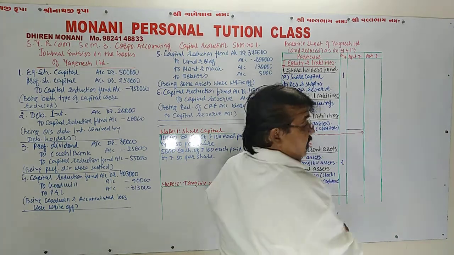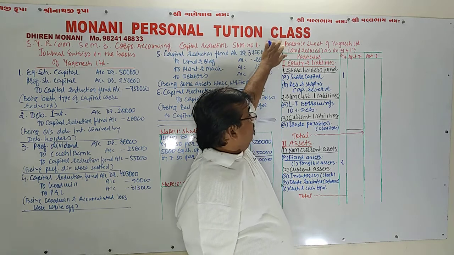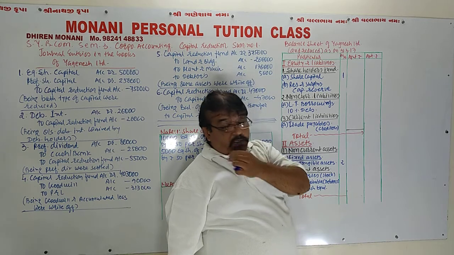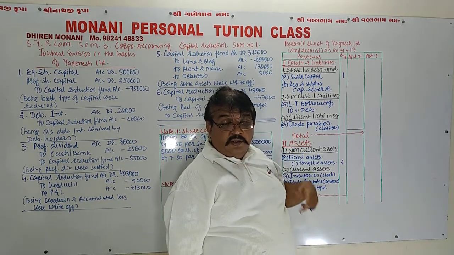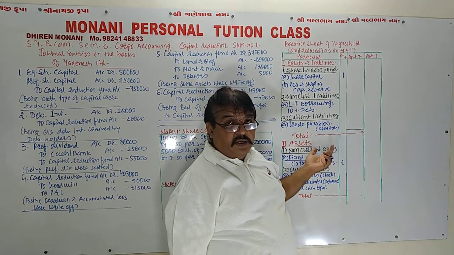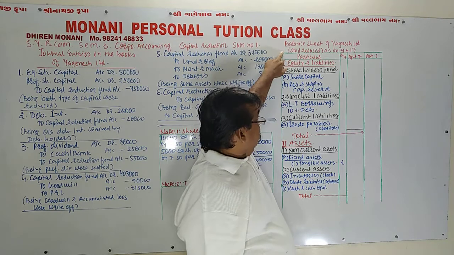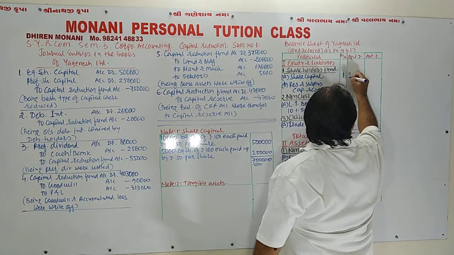My dear friend, please remember to use the word 'and reduced' with the name of the company for the purpose of capital reduction. This shows that this company has practiced capital reduction. So this word is necessary with the name of the company, 'and reduced'. And share capital total is 7,50,000.